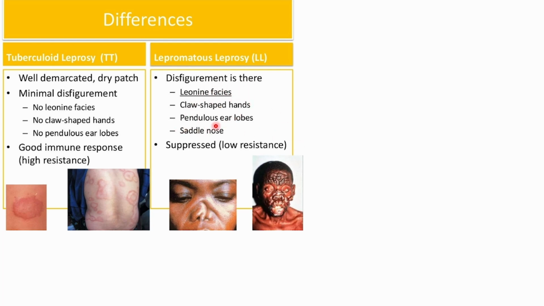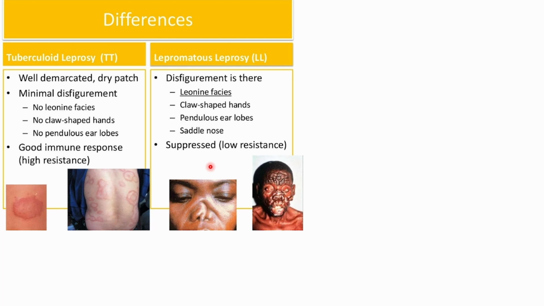Claw-shaped hands, pendulous earlobes, saddle nose, see? So suppressed, low resistance. Then in tuberculoid we have well demarcated dry patches, minimal disfigurement, all these things are not there. Good immune response or high resistance. So our body has high resistance against this, and the other has low resistance.